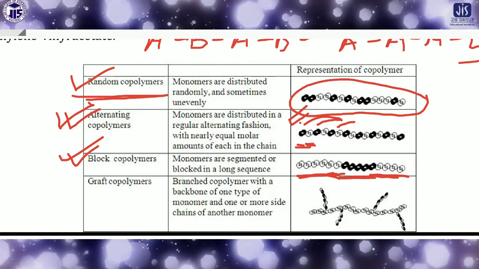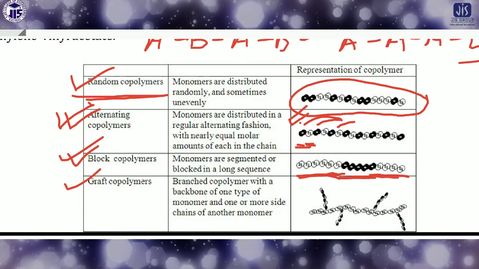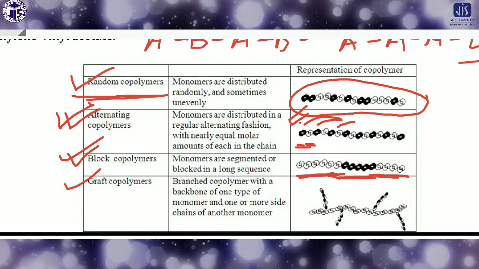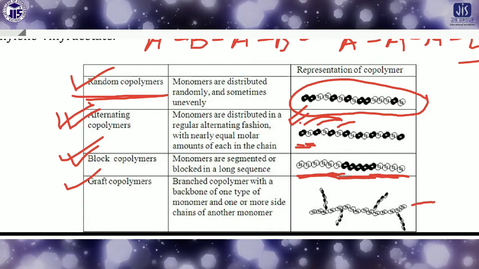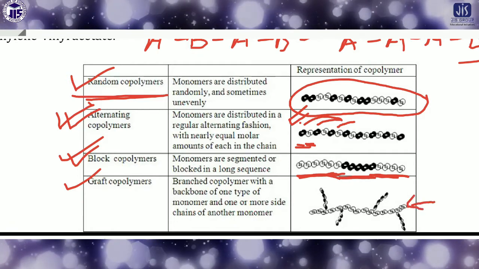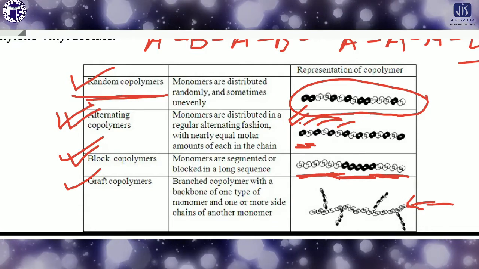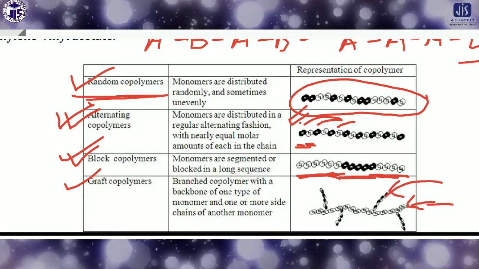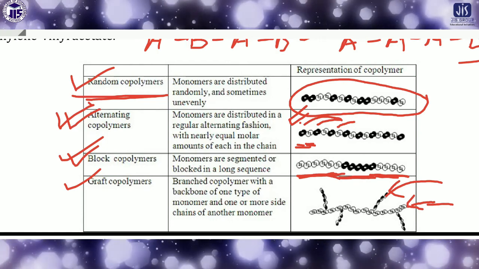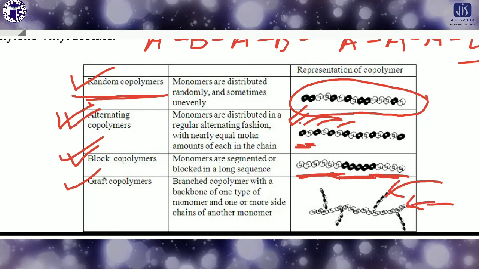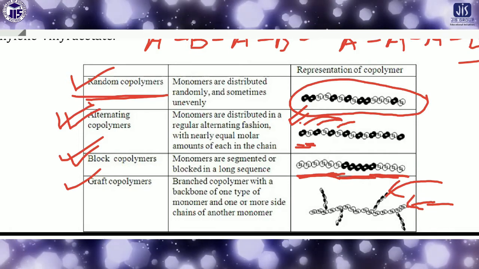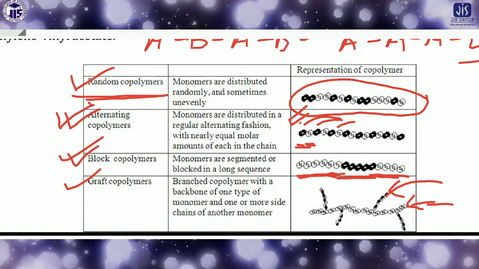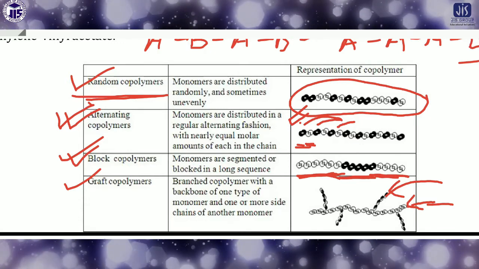Next one is the graft copolymer. If you think about the graft copolymer, then look here, the main chain is made by one type of polymer and another chain is made by another type of polymer. So this type of copolymer is called actually graft copolymer. That means if the main chain is one type of polymer and the side chains are another type of polymer, this type of copolymers are called actually graft copolymer.